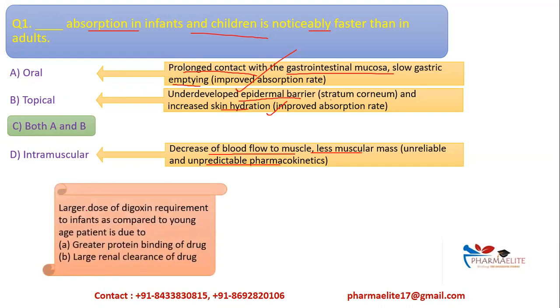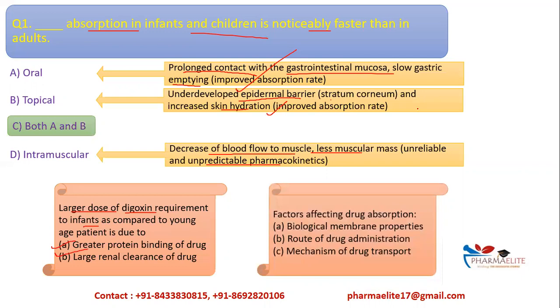Remember, another example in this case is the drug digoxin. Large doses of digoxin are required in infants as compared to adults or other aged people. Why? This is because of greater protein binding, as digoxin binds to a larger extent, and larger renal clearance of the drug.